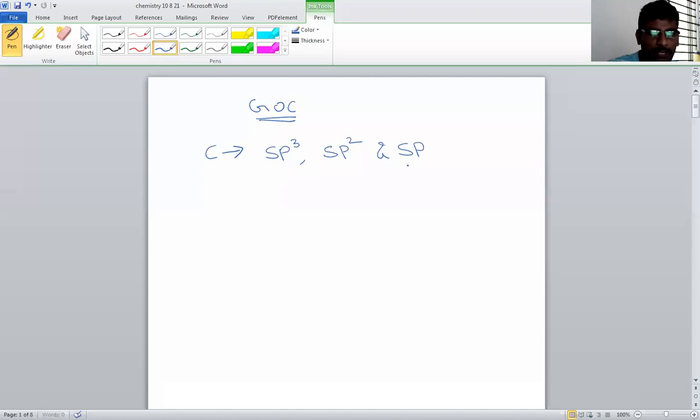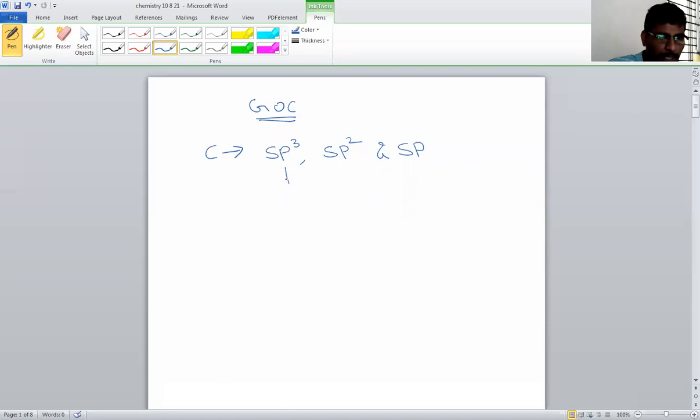These three hybridizations are shown by carbon in its compounds. Why not others? I told you carbon contains only s and p orbitals. It does not contain d orbitals. That's why only three hybridizations are possible for carbon: sp3, sp2, and sp.